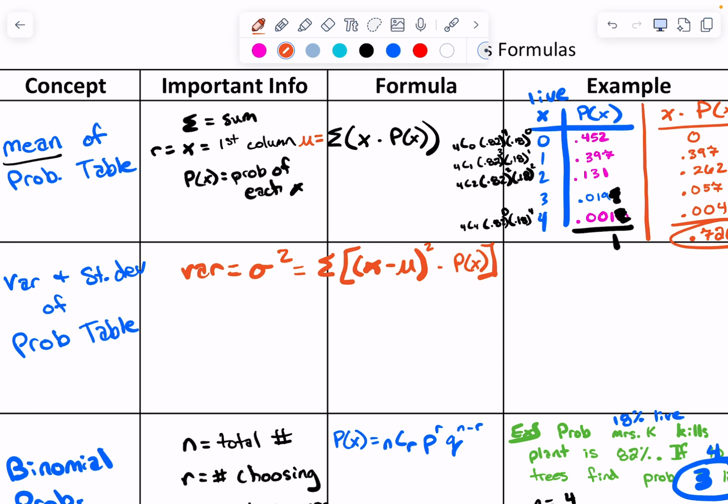All right, if we're trying to find standard deviation, what's the symbol for standard deviation? Sigma. And how do we find it? The square root of that. Can I just do that? You just take the square root of that rather than rewriting it again. I'm just going to say the square root of that junk.